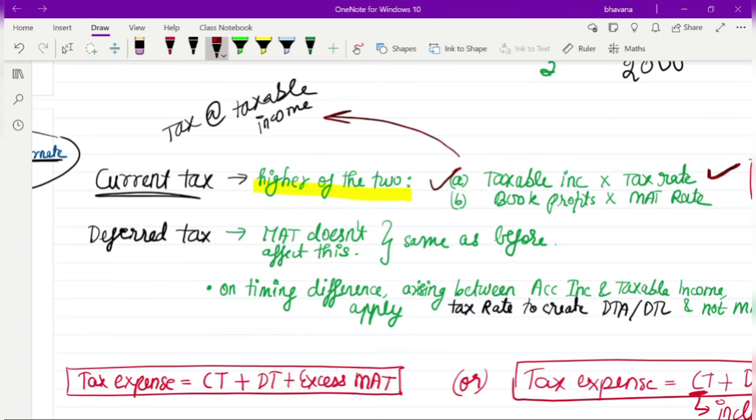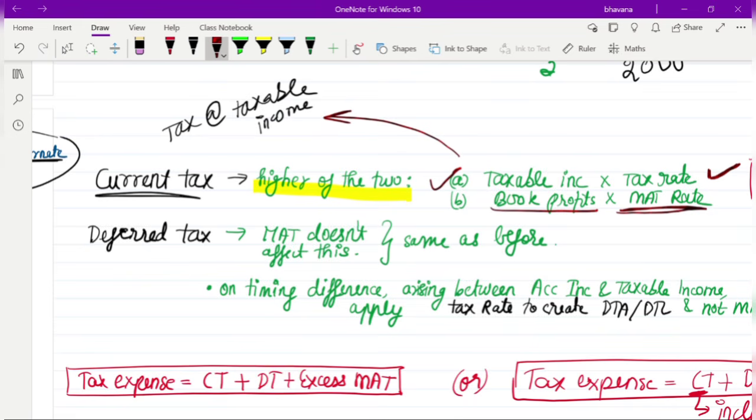The second option you have is book profits multiplied by MAT rate. Remember, book profits is not the same as taxable income or accounting income. Book profits is something very different, so don't get confused with accounting income or taxable income here.